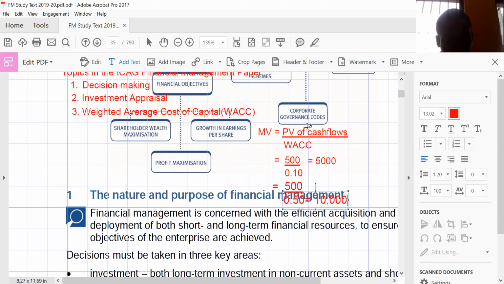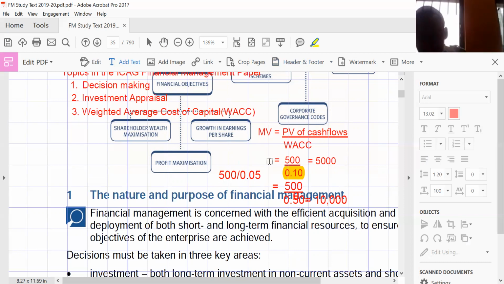So you realize that as the denominator, which is the WACC, fell from 0.10, which is 10%, to 0.05, and I had made it 0.5 earlier, let me just correct that. It is 0.05, not 0.5. So if you divide 500 by 0.05, you end up getting 10,000. So you realize that the lower the WACC, the higher the market value of the company.